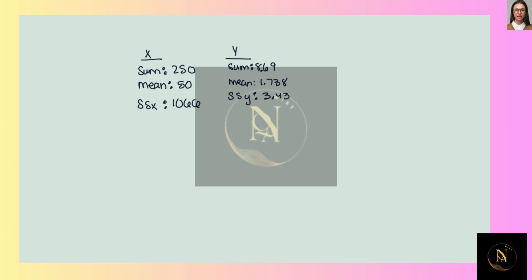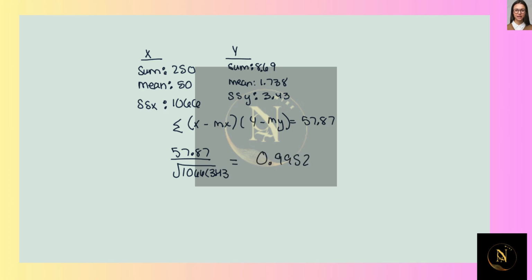Then what I do is I take x and y combined. There are 5 of them. And so I find the sum of x minus the mean of x multiplied by y minus the mean of y, and I'm going to get 57.87. Then I'm going to take this 57.87 and divide it by the square root of 1066 times 3.43. And that equals 0.9952. And that means that r is 0.9952.